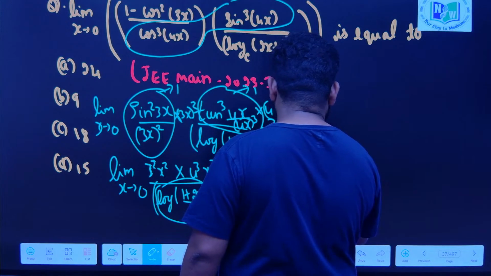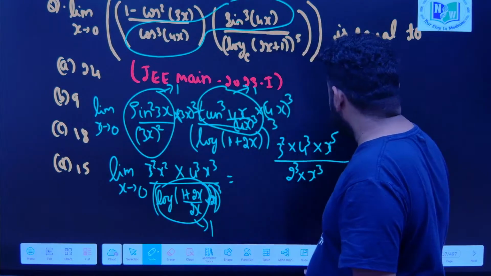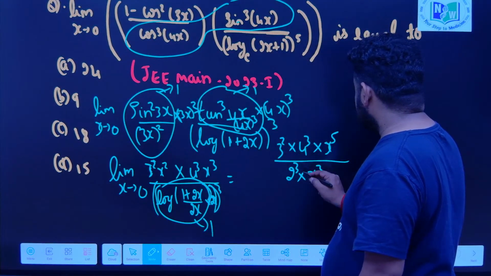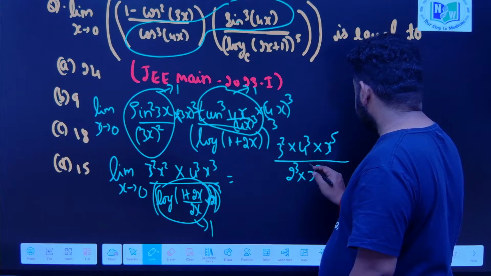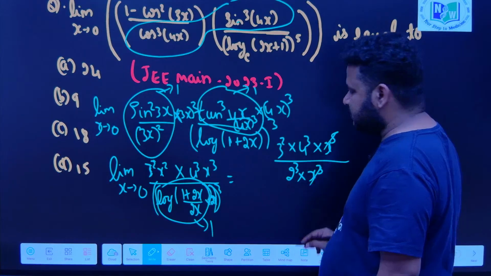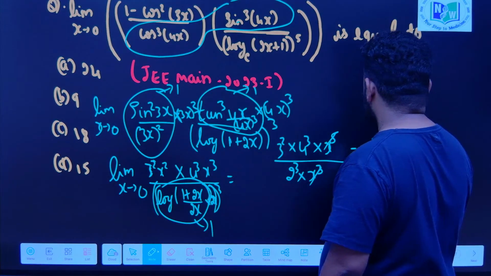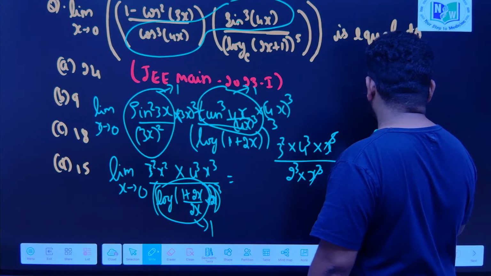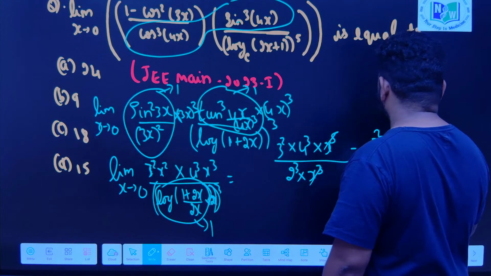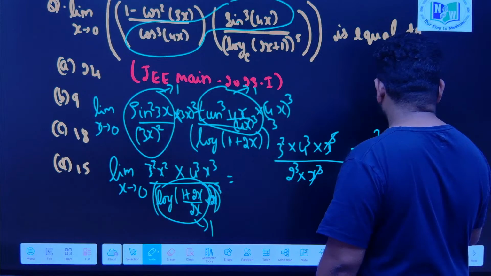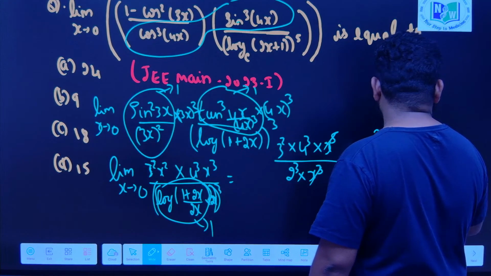Now what we can do is, I can write x cube and x, this I can cancel. I will have 3 square into 2 power 6 divided by 2 power 3, this will become 2 power 3 itself.